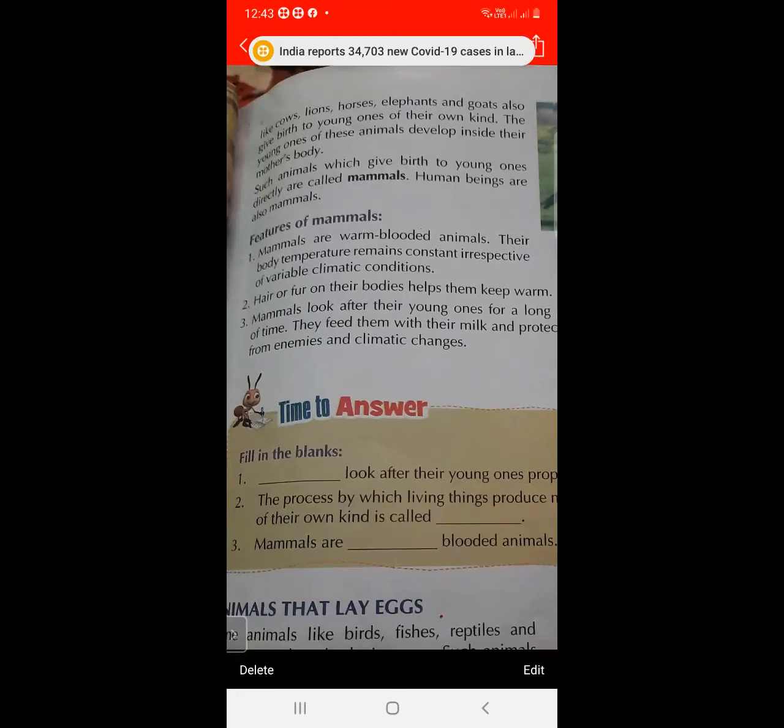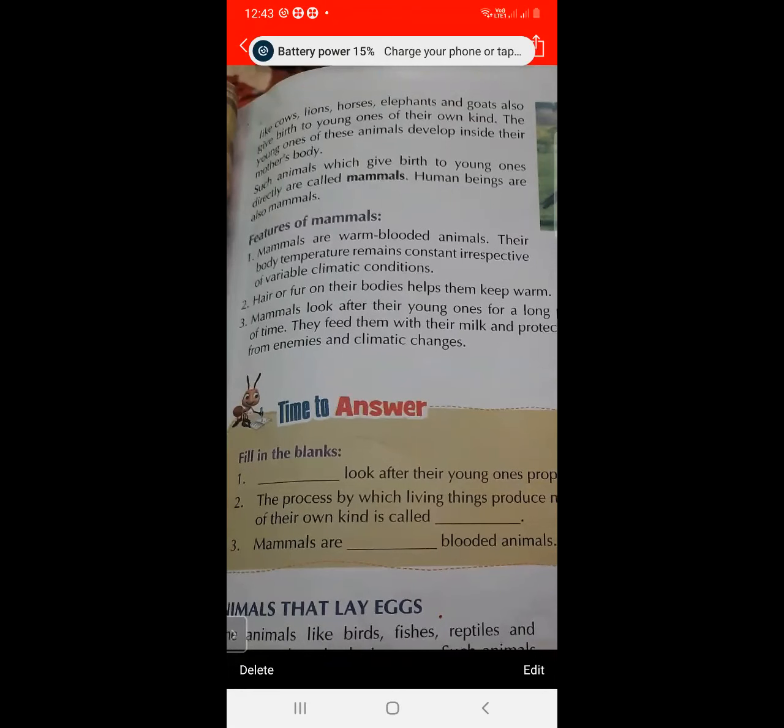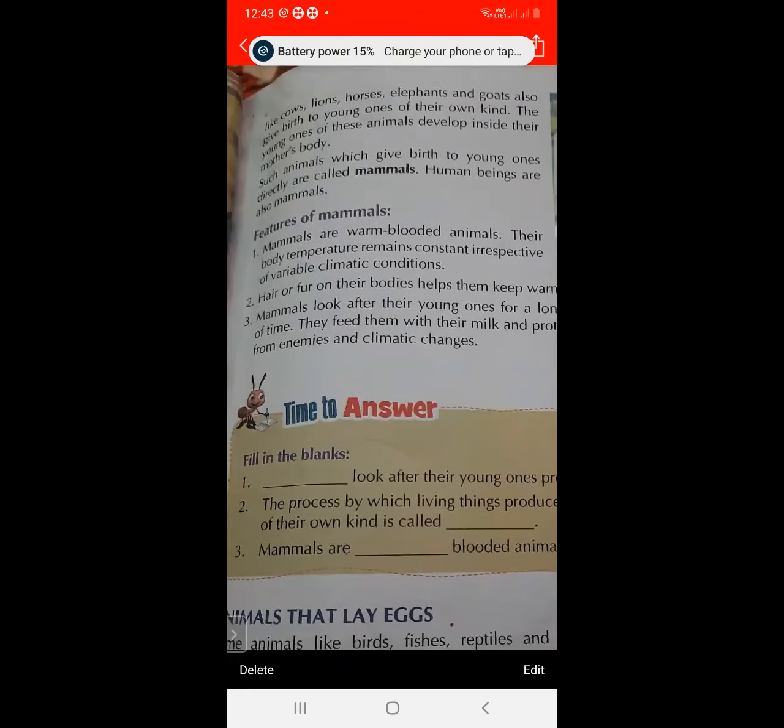First, they are warm-blooded animals, they have fur on their bodies, and they protect their young from enemies and climate change. So what are mammals? The animals which give birth to the young ones directly are called mammals. And what is an example of mammals? Human beings are also an example of mammals.